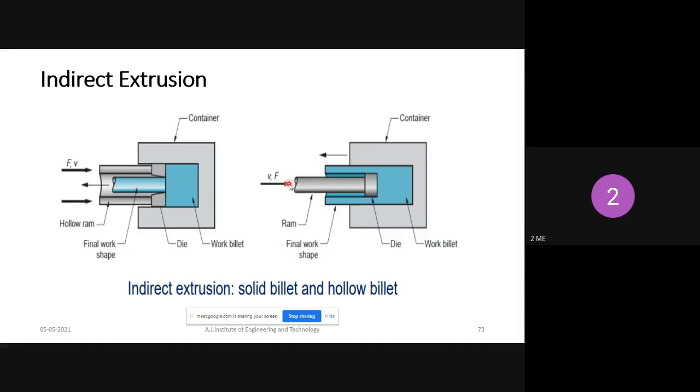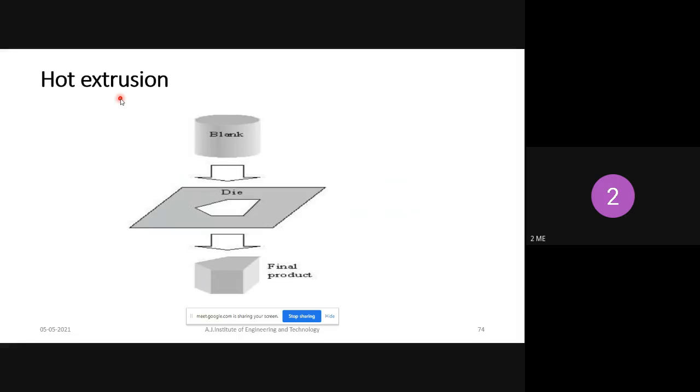So the ram is moving from left side to right side. Because of that, the metal is squeezed out in the opposite direction, and you will get the hollow part. A hollow part is nothing but a pipe or tube. So you can produce it with the help of this indirect extrusion process.